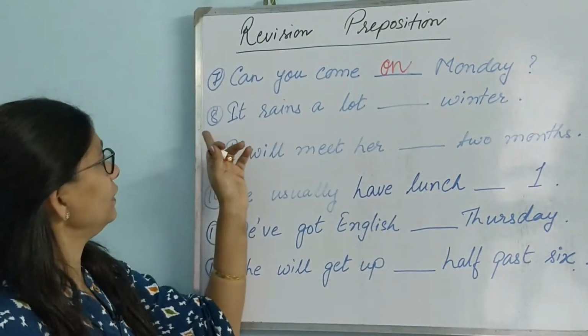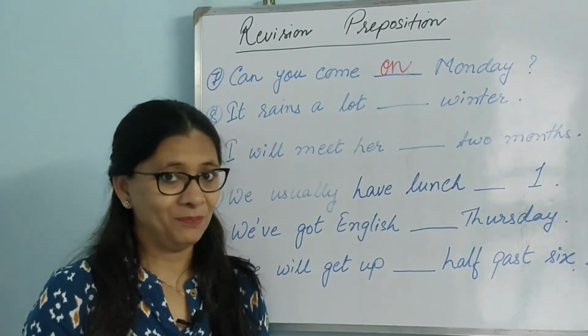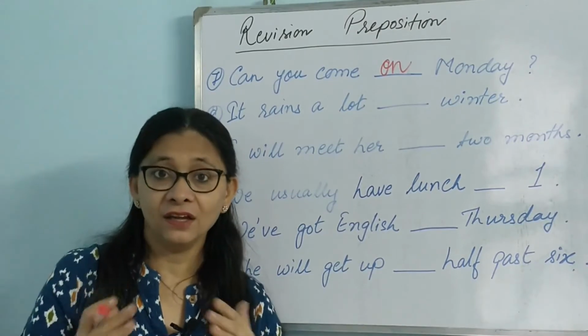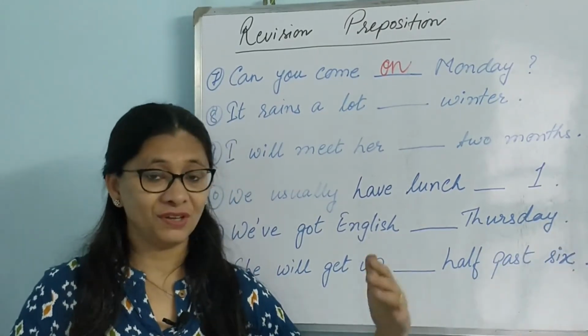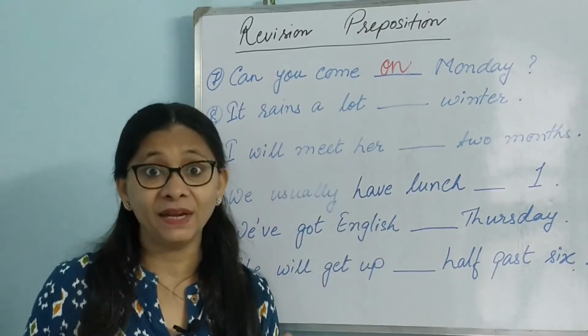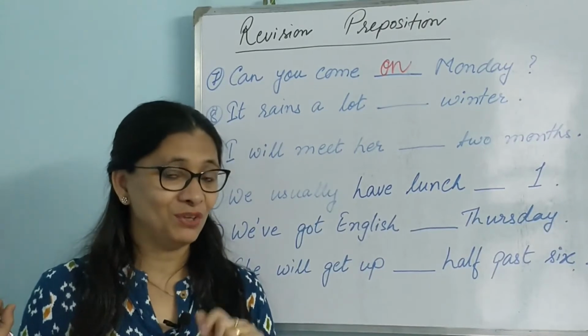Let's go to the next one. It rains a lot dash winter. Now tell me. It rains a lot dash winter. Now winter is a long span of time. It stretches for 2 months, 3 months. In some places it also stretches for 10 months. So it's a long span of time. So for a long span of time, which preposition do we use?